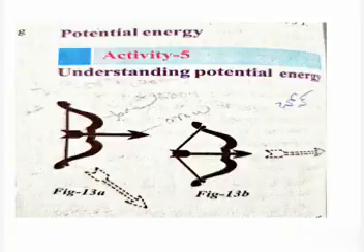So the energy acquired by the bow due to change in its shape is known as its potential energy. In the second instance, once you observe figure 13b, you will notice that the arrow flies with great speed into the air.